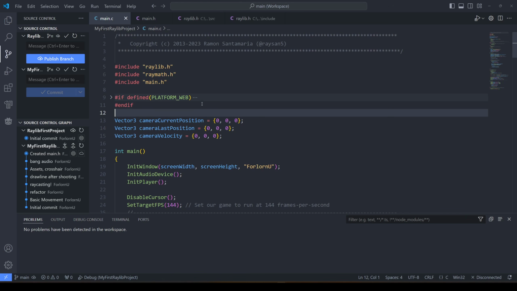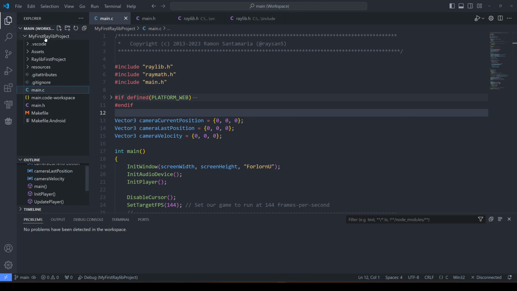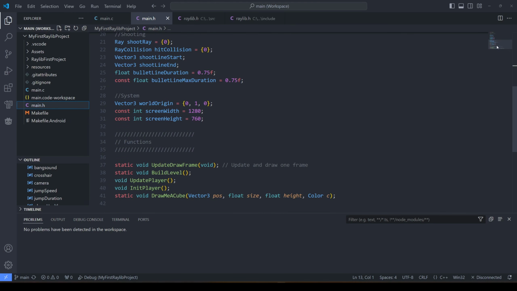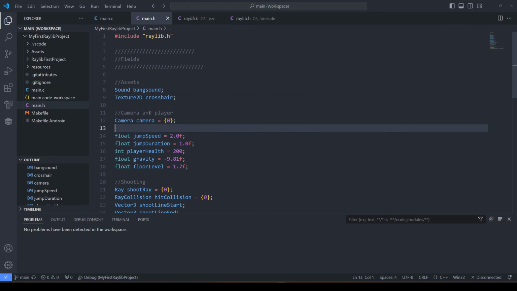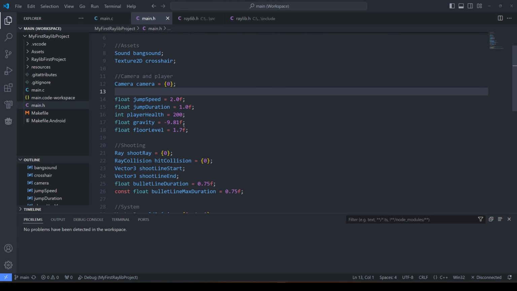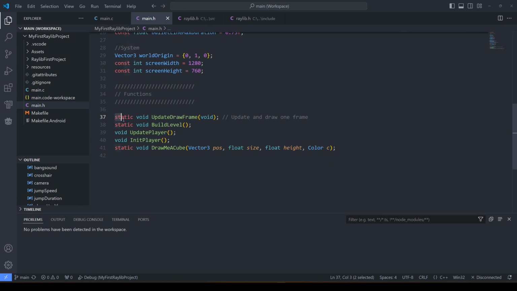Looking at the code now, it's a bit different. Most of our fields are gone. You can see I just recently committed here, and we now have main.c and main.h. I'm not sure if someone would agree with me that this is a good idea, but it works, so I'm happy. The idea behind the .c file and a header file is that you can move the data to the header file and keep the logic in the C file. You shouldn't always do this. I'm not a professional; this is my first time writing C code. But I moved most of my data in here, and here are all my functions. There aren't really that many.